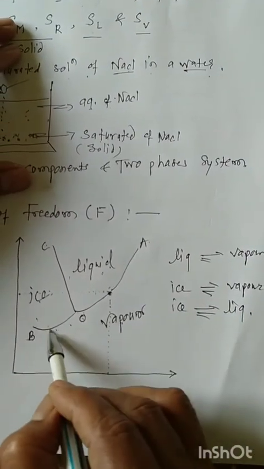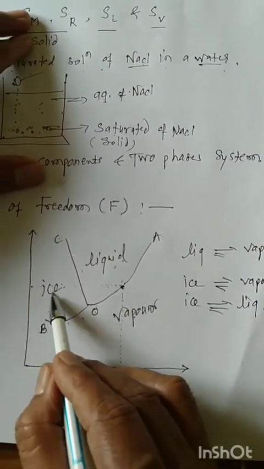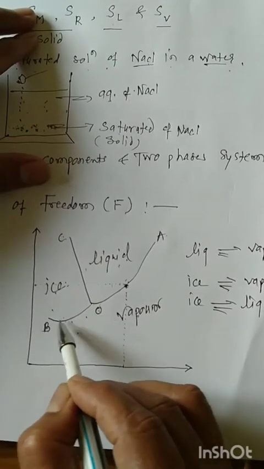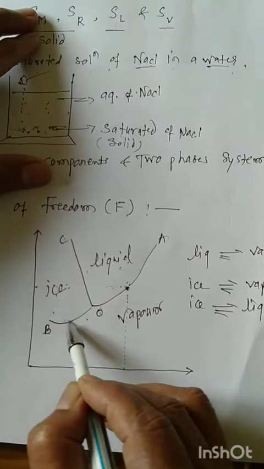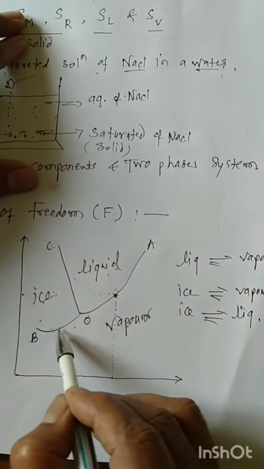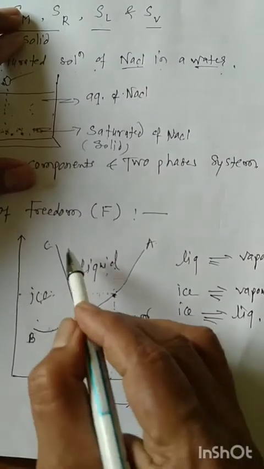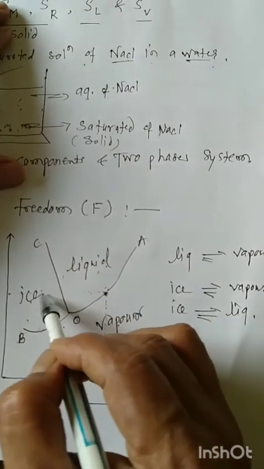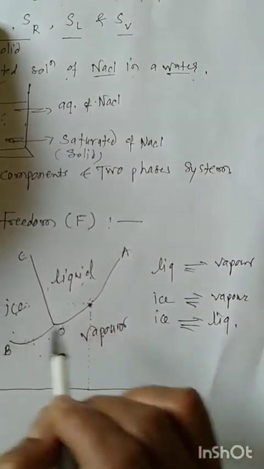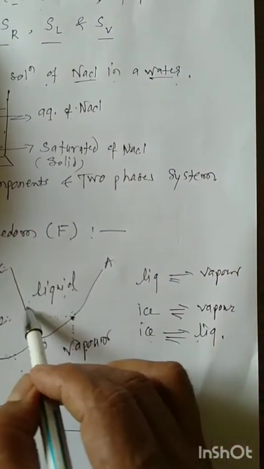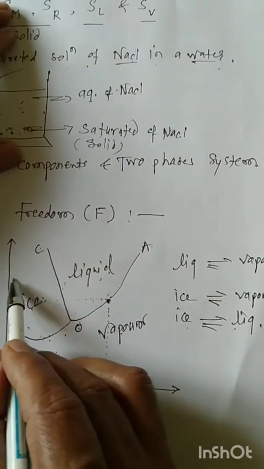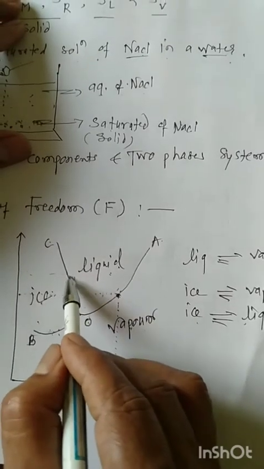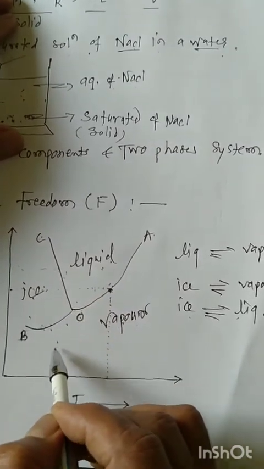Here also, ice and vapor, two phases coexist along the curve, and the degree of freedom is 1. This system is monovariant. Along this curve, ice and liquid coexist. If we fix a point, with the pressure specified, then the temperature is automatically fixed.